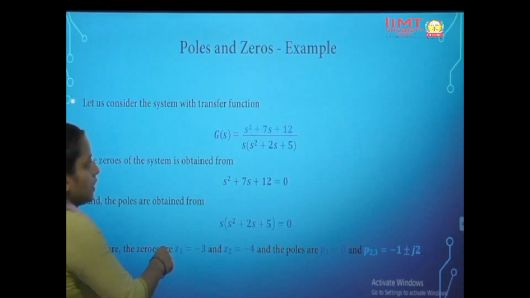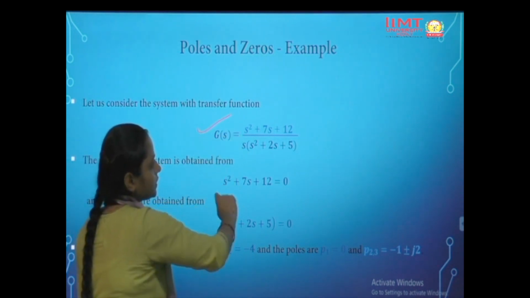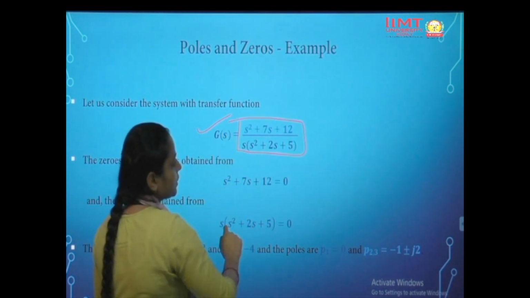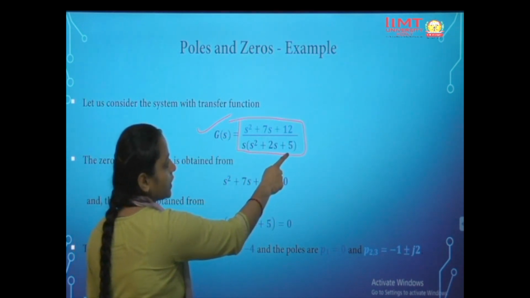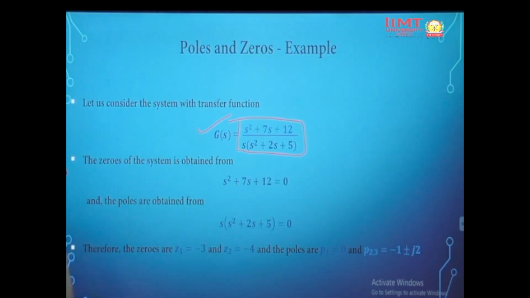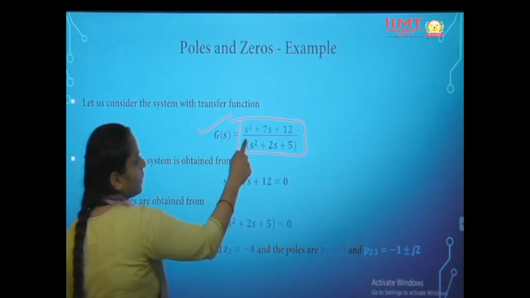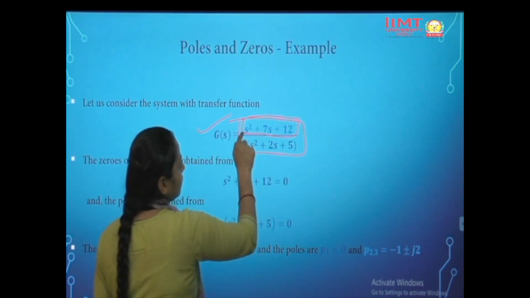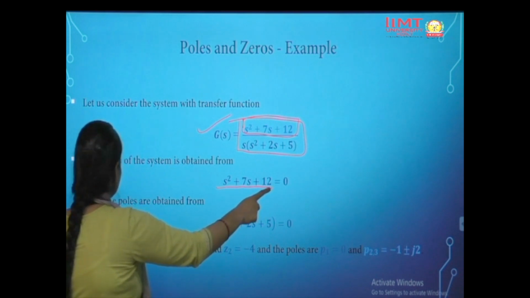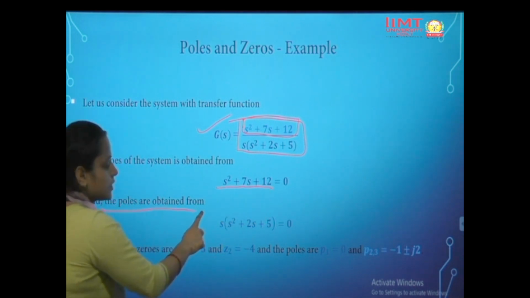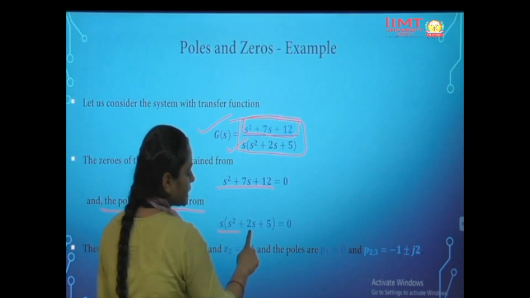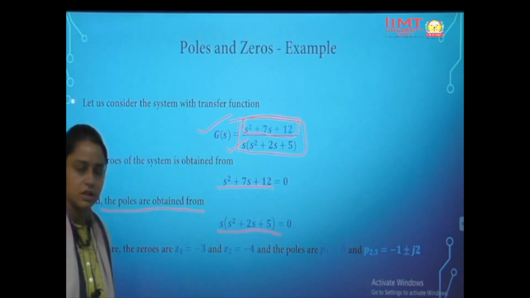So for example, let us consider a system. Here we have G(s) = (s² + 7s + 12) / (s²(s² + 2s + 5)). Then what would be the zeros for the system? We can obtain them by putting the numerator equal to 0, that is s² + 7s + 12 = 0, and the poles of the system can be obtained by putting the denominator equal to 0, that is s²(s² + 2s + 5) = 0.